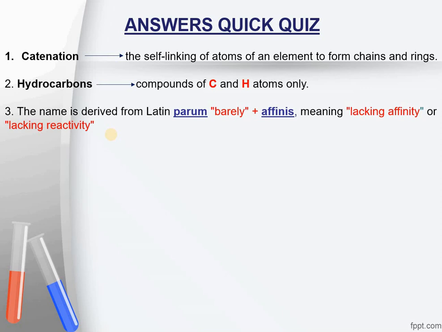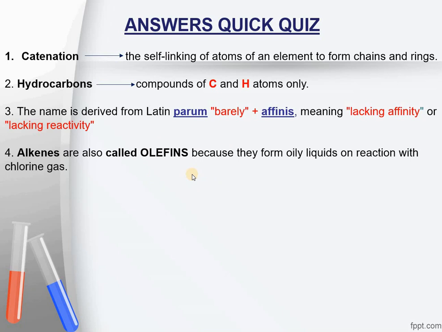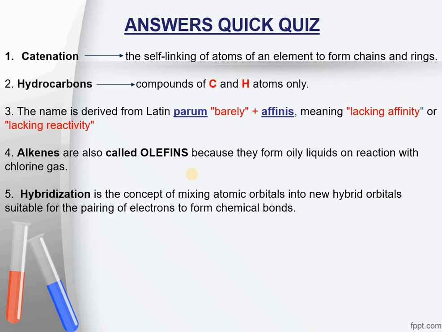Question number 4 was, why are unsaturated hydrocarbons called olefins? Alkenes are called olefins because they form oily liquids when they react with chlorine gas. Question 5 was, what is hybridization? Hybridization is the concept of mixing atomic orbitals into new hybrid orbitals. The new hybrid orbitals that are made have different energies and shapes than the component atomic orbitals, and they are suitable for pairing up of electrons to form chemical bonds. It is in fact intermixing of atomic orbitals to make new orbitals for the incoming electrons.